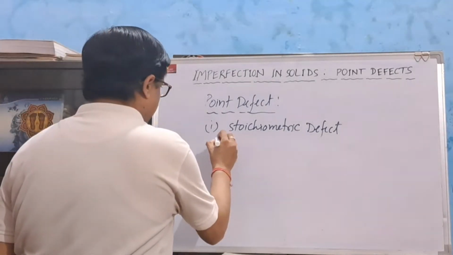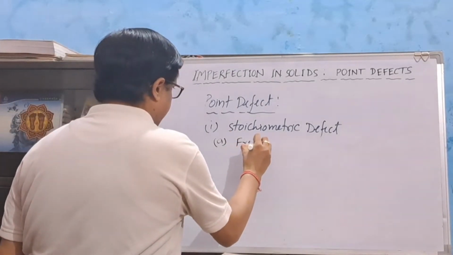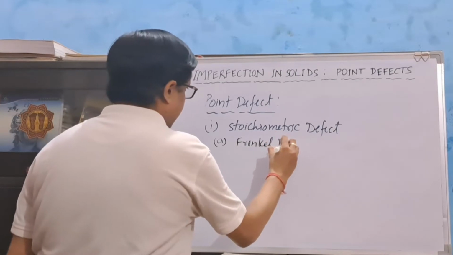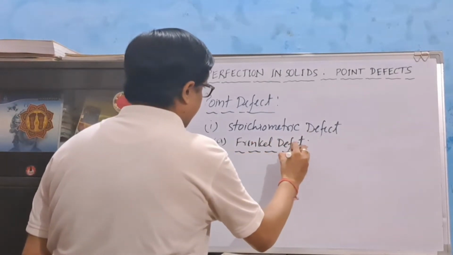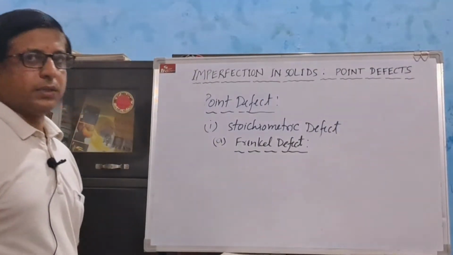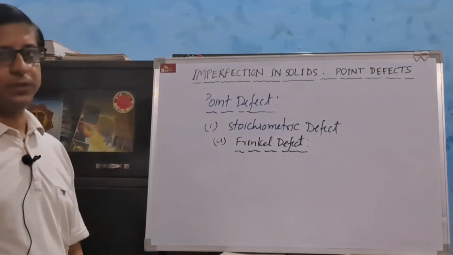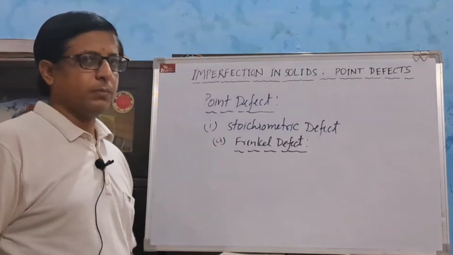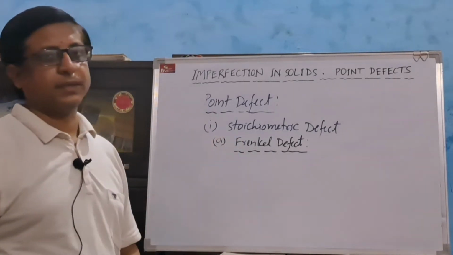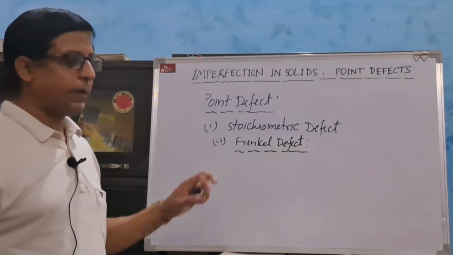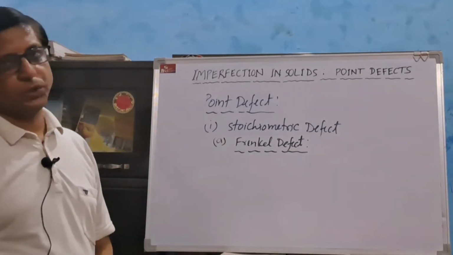First one is Frenkel defect. In case of Frenkel defect, some ions such as cations which are smaller in size may occupy the interstitial position.